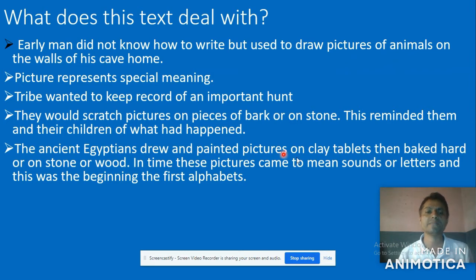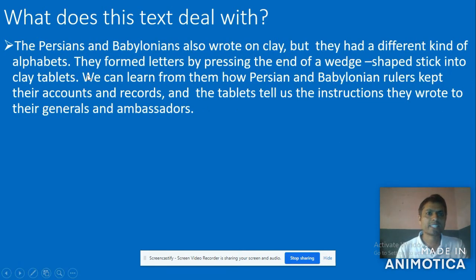So at the time, what material was used? Obviously, what is given here? They used to paint and draw pictures on clay tablets, right? And then they cooked and made them hard, on stone or wood, right? At the time, this picture came to mean sound or letter, and this was the beginning of the first alphabet. Got it? Well, now look at the next point.